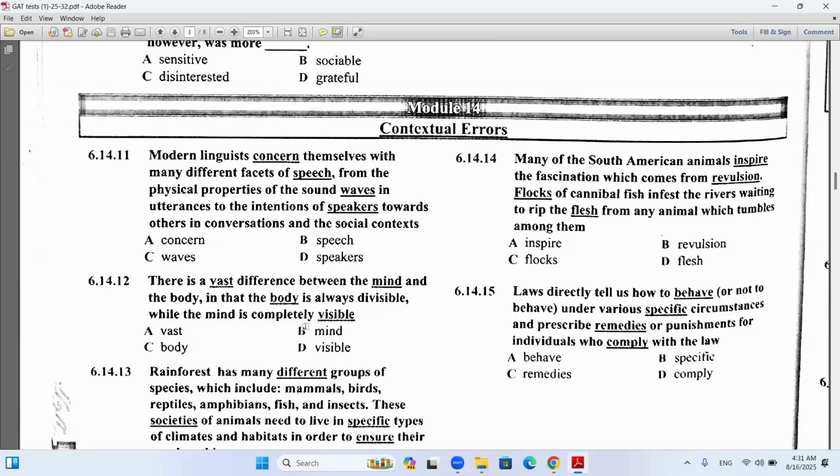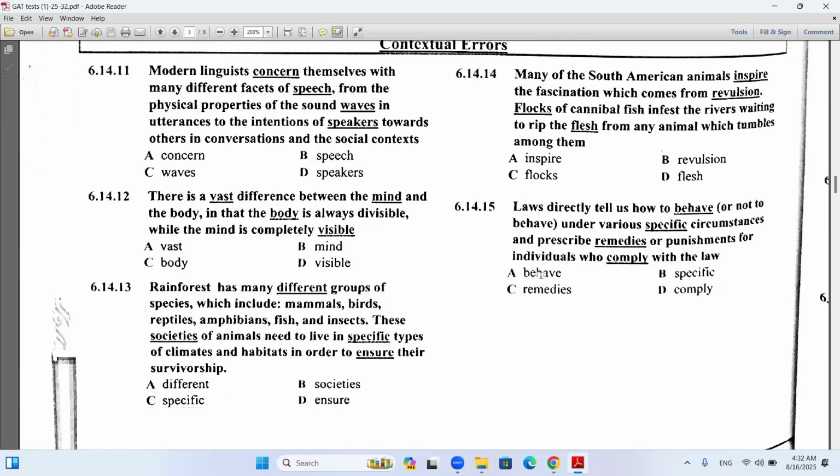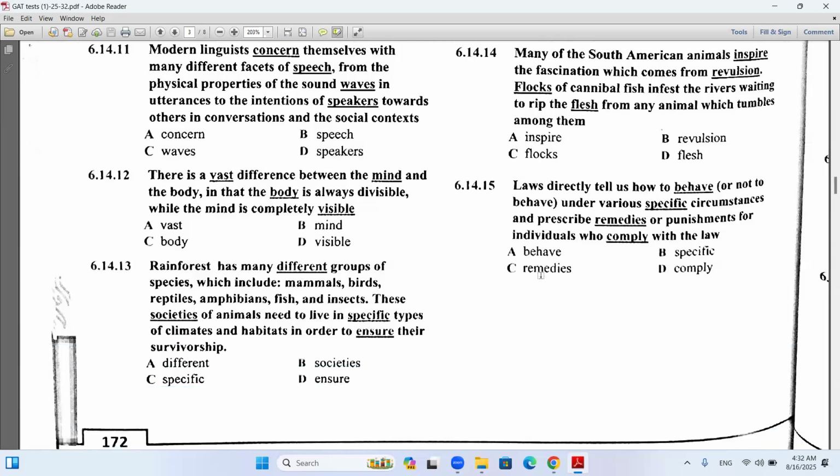14, I chose C. Flocks. Many of the South American animals inspire the fascination which comes from revulsion. Flocks of cannibal fish infest the rivers. We don't say flocks here. You know what we use with fish? We use schools of fish. It's a collective noun, by the way. We usually say school of fish, flock of birds. Okay.